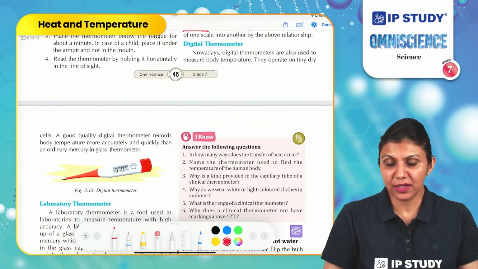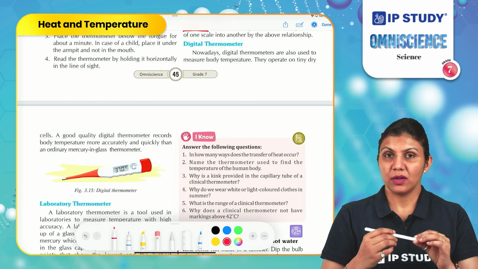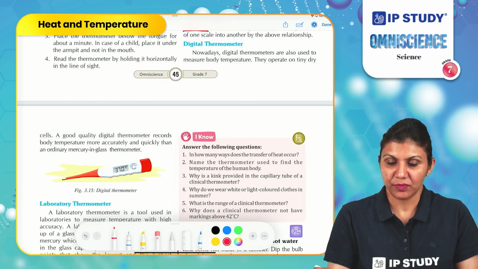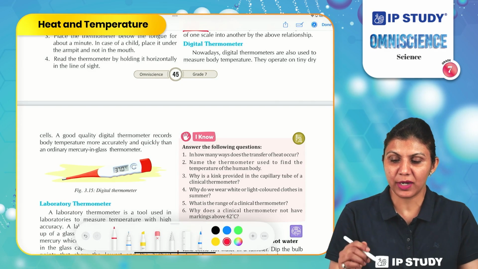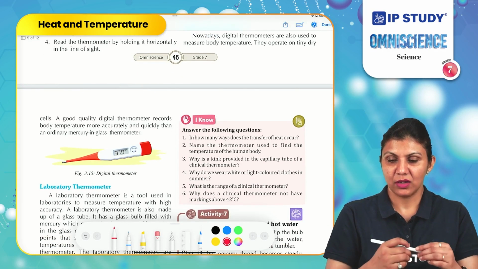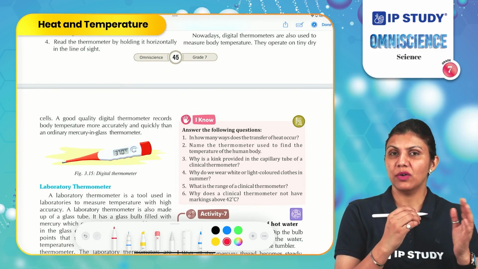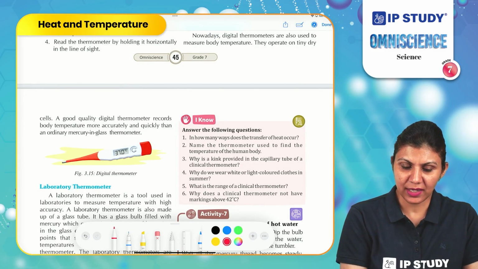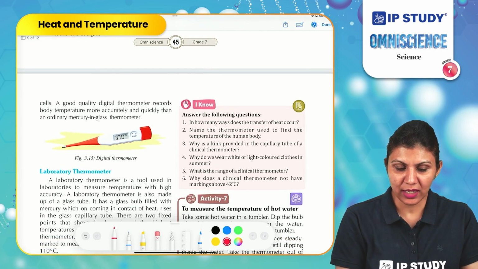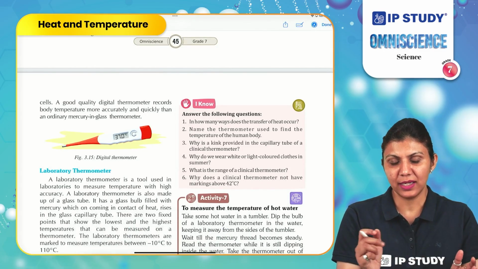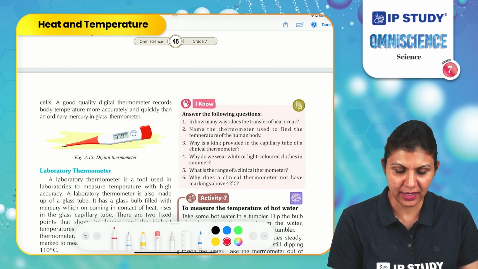What is a digital thermometer? It is not using mercury to read the temperature of any body. Nowadays, digital thermometers are also used to measure body temperature. They use a tiny dry cell. There is a circuit and sensor to find the temperature. A good quality digital thermometer records body temperature more accurately and quickly than an ordinary mercury in glass thermometer. It gives you a more accurate reading and a quicker reading.